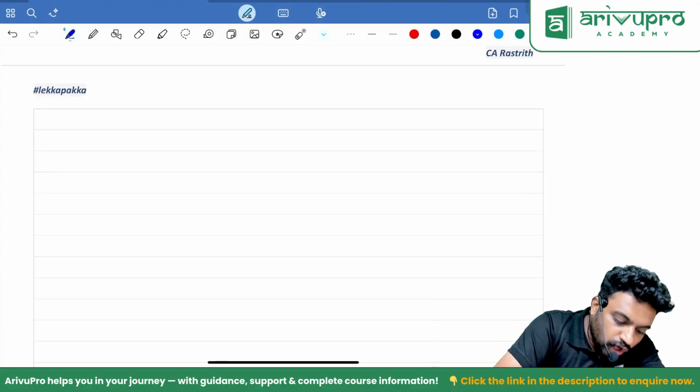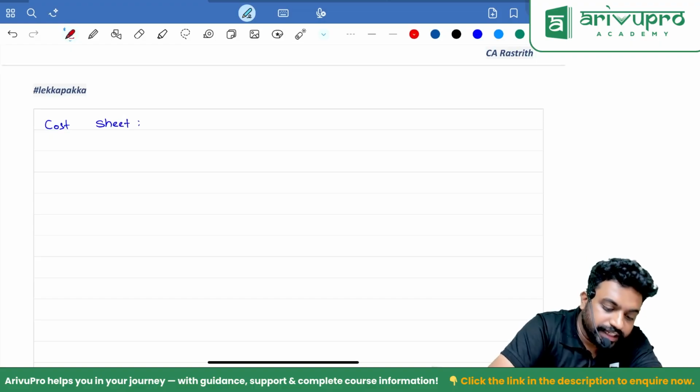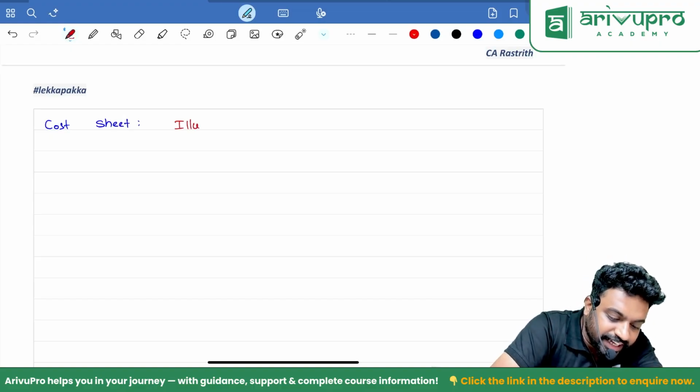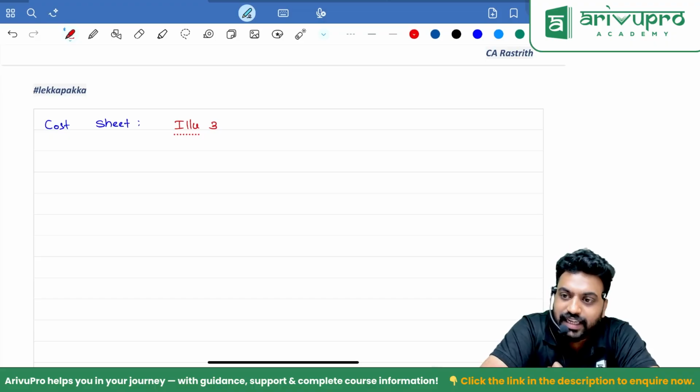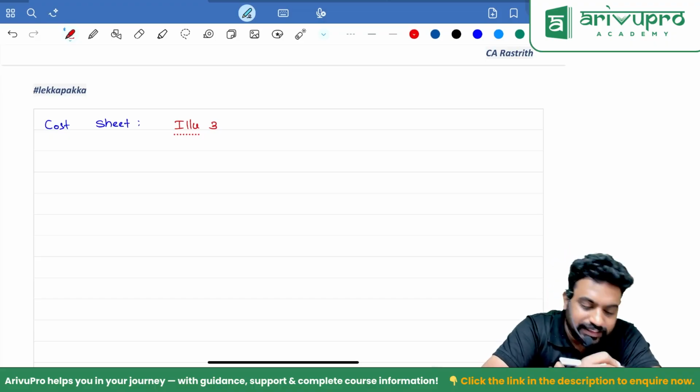First, cost sheet. In the cost sheet, that illustration number 3 is there, no? Crazy question, 3-page question. Yes? That you have to go through once.